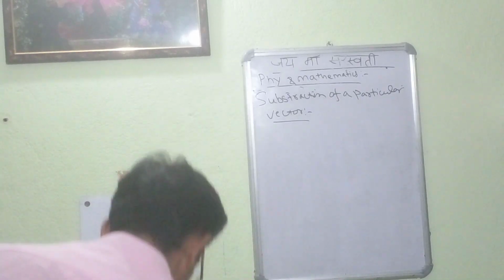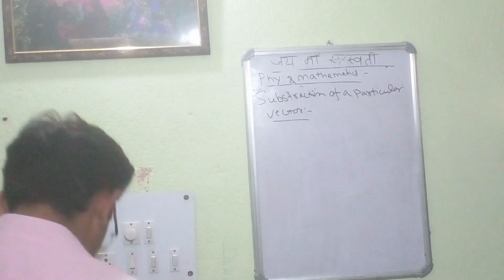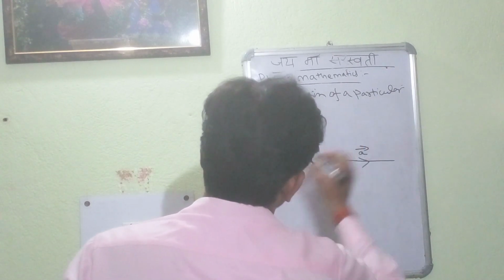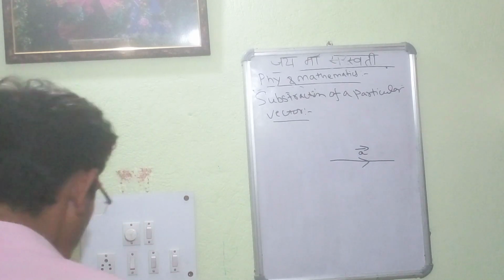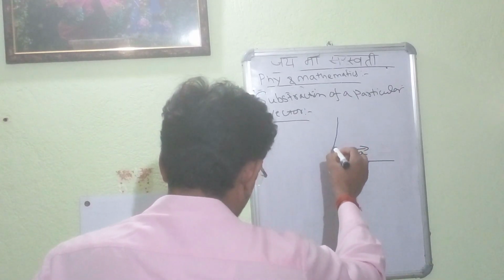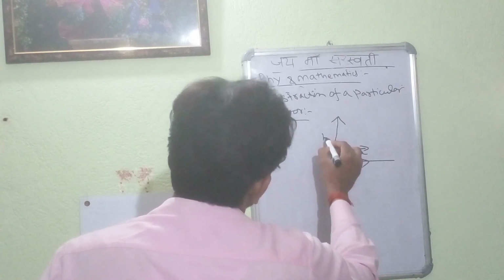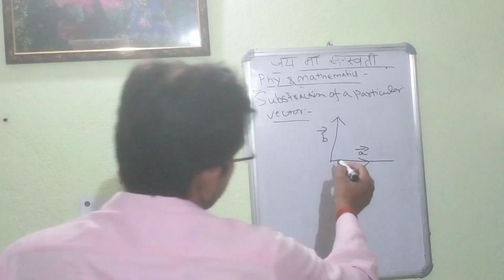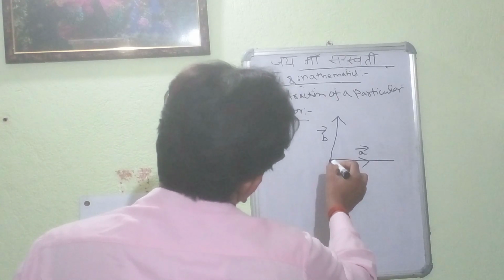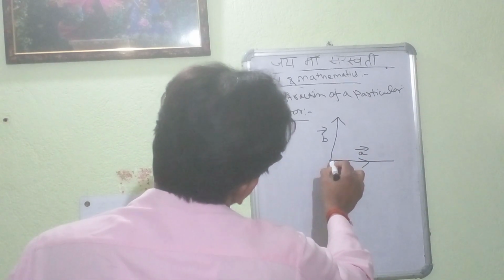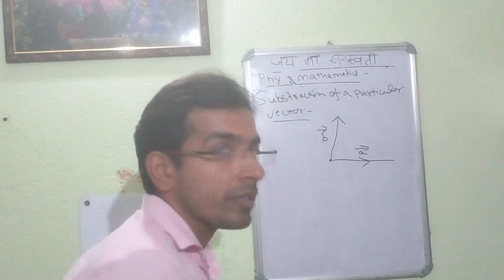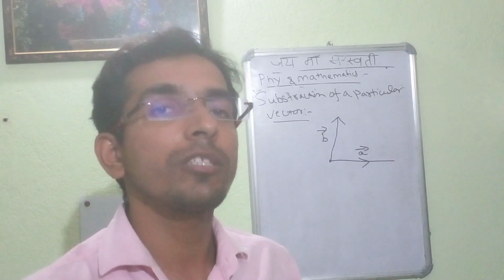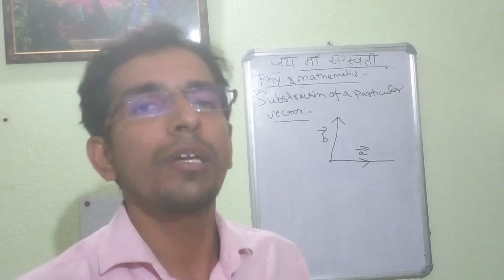Suppose this is the vector A, and we will be taking one vector B. Suppose this is the vector B. In this case, the tail of one vector, this intersection point of these two vectors, is coinciding with the tail of the other vector, and we have to show how we depict the subtraction of the two vectors and how we calculate the resultant in that case.